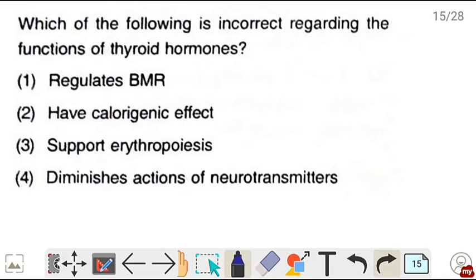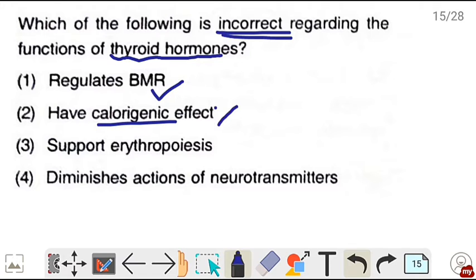Next question. Which of the following is incorrect regarding the functions of thyroid hormones? So thyroid hormones, that is thyroxine, और उसका functions है regulation of basal metabolic rate, having calorigenic effect. This is wrong. Calorie burning या calorigenic effect नहीं होता है उसका. Thyroxine supports erythropoiesis. This is true, and diminishes the actions of neurotransmitters. This is also true. So correct will be option number 2. Next question.